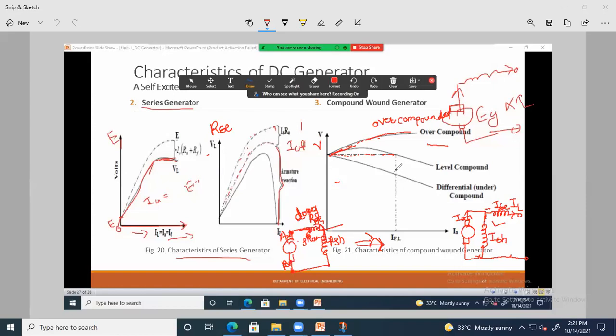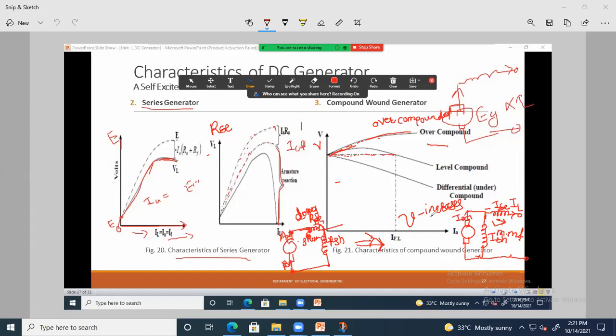Now in such a case, as the load current increases, the series field MMF increases. Load current जर increase झाला तर series field मधून produce होणारा flux, and due to that the magnetomotive force increases. If the magnetomotive force increases, it tends to increase the flux. त्याच्यामुळे flux increase होईल. And if the flux increases, the terminal voltage V can increase. लक्षात येते का बघा मी काय सांगितलं?